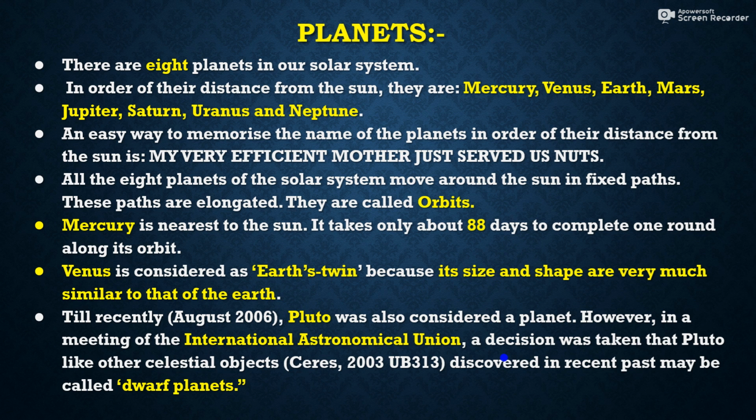But students, you know, the orbit of Pluto is not clear because on the orbit of Pluto there are other celestial bodies which are rotating. That's why scientists, or the members of the International Astronomical Union, decided not to include Pluto as a planet. So they called Pluto a dwarf planet. There are also other dwarf planets, for example Sirius, then 2003 UB 313. So these are the other two dwarf planets.